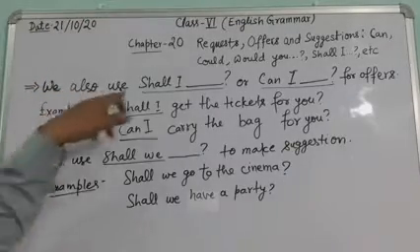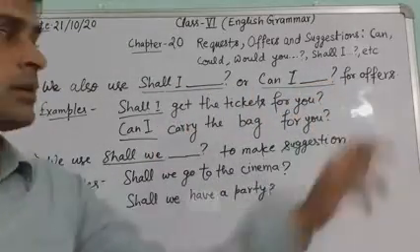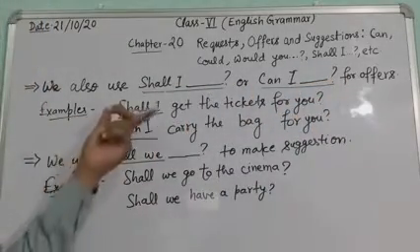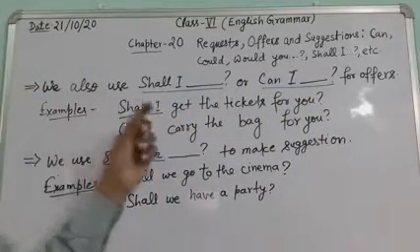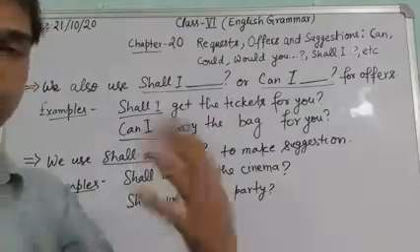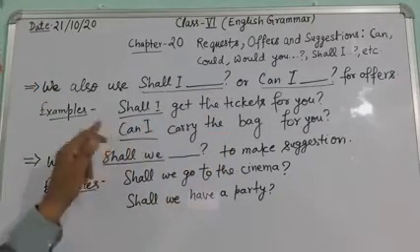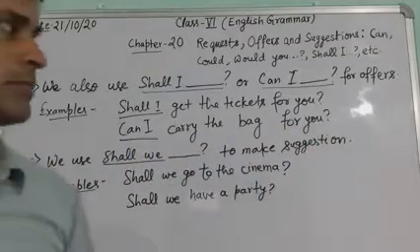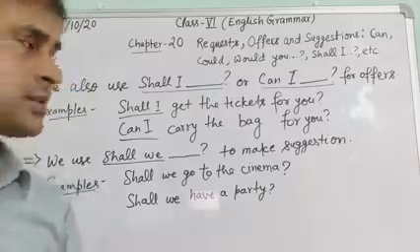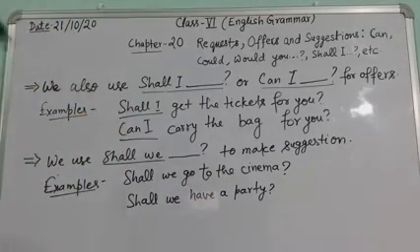We also use shall I or can I for offers. For example, shall I get the tickets for you? So in this way we are offering for someone. And can I carry the bag for you? So it is also an offer. So in this way we can use shall I or can I for offering.